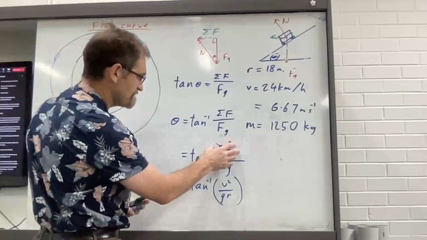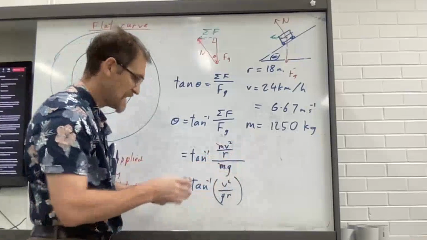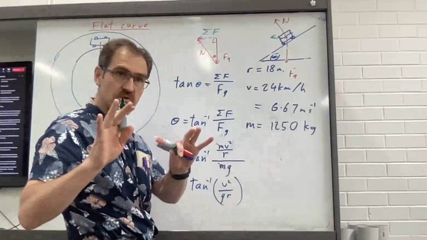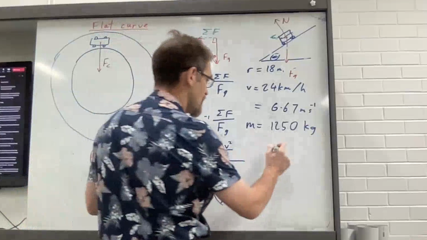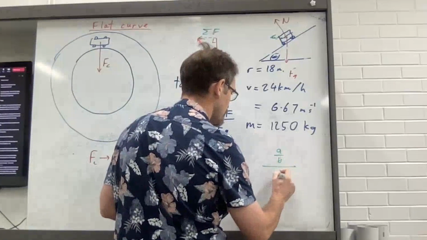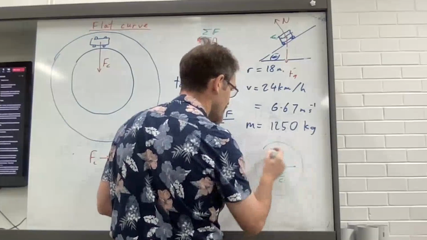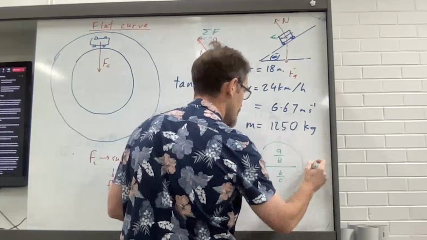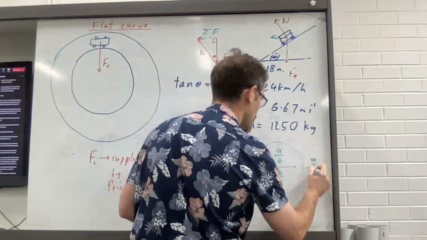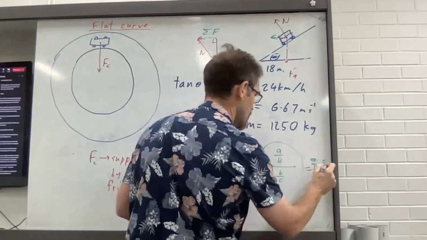So if you have a look here, v squared on r divided by g. Now, you might remember in your old school days when you're doing math, that a on b divided by b on c is equal to a on b multiplied by c on b.